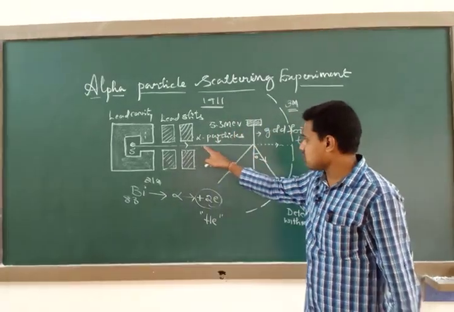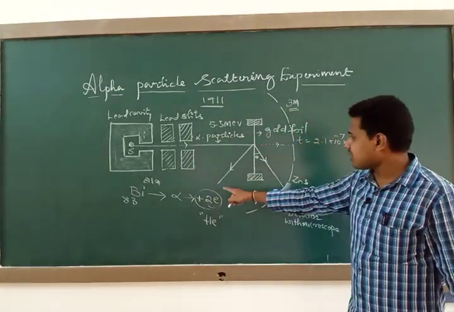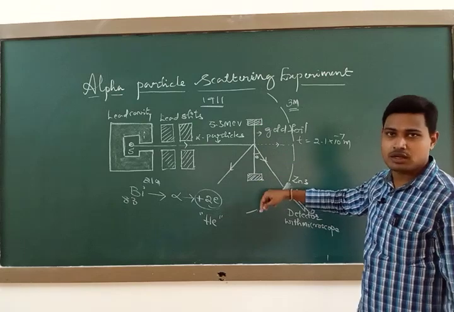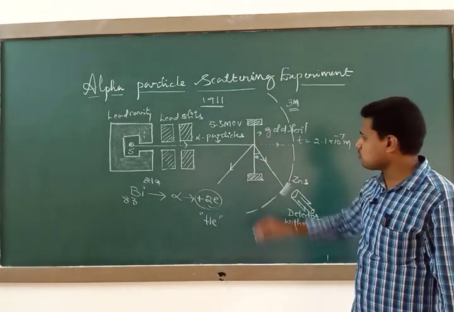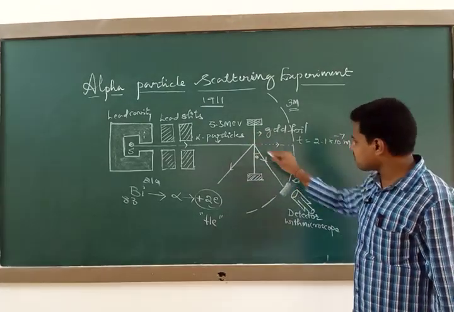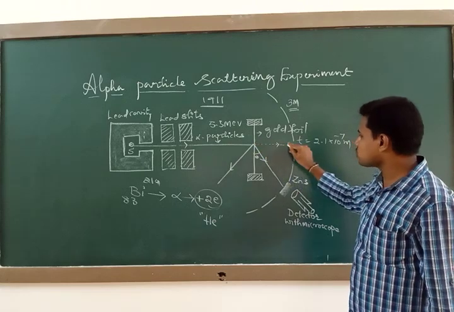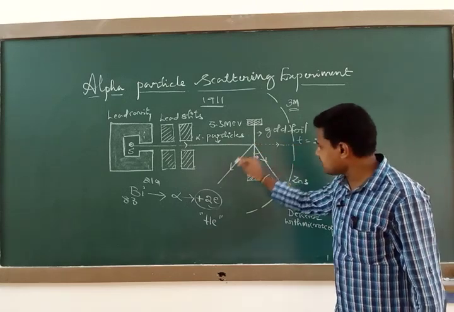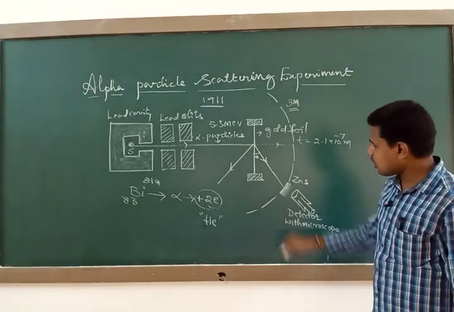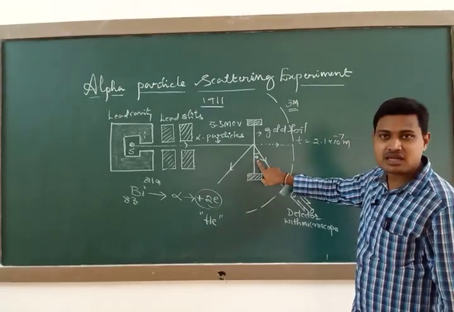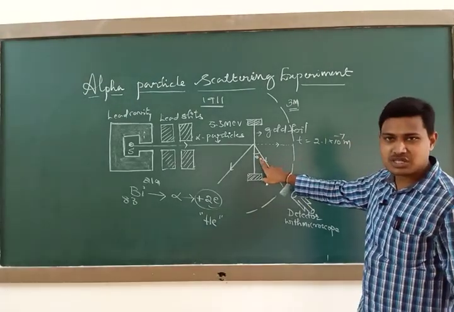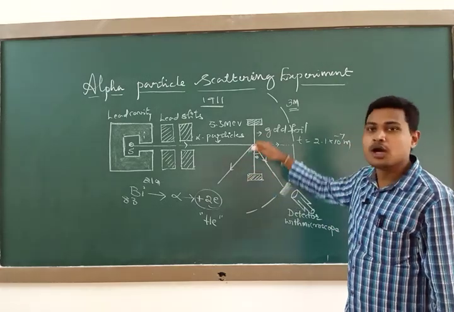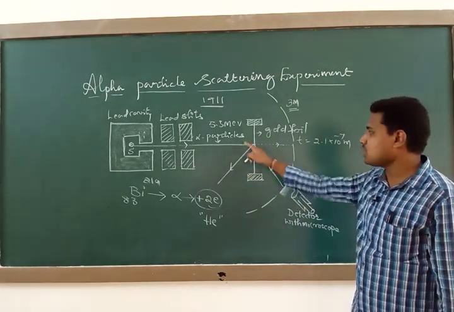This is the incident alpha particle. Once they approach the gold foil, some of the alpha particles are deviated. This is the actual path of an alpha particle, and this is a deviated path. I was also telling you about the scattering angle theta. What is this scattering angle theta? It is the angle of deviation produced by the alpha particle from its initial direction.